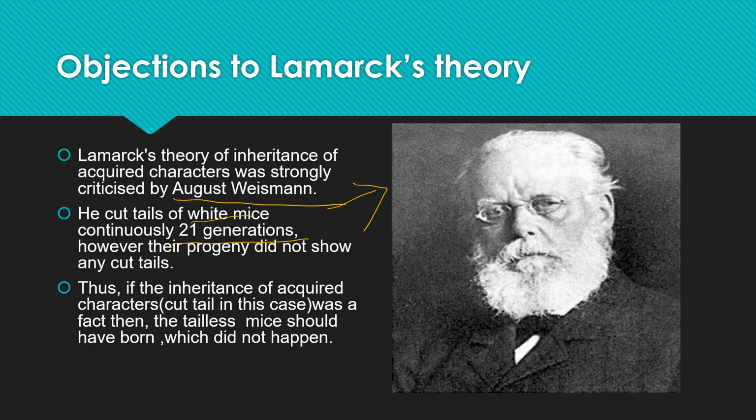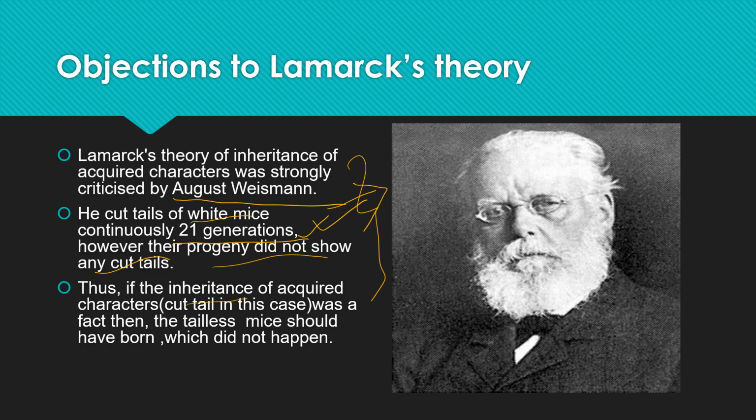If this was inheritance of acquired characters generation after generation, then after 21 generations these mice should be tailless. But this didn't happen. Their progeny did not show any cut tails. But he did this constantly for 21 generations. So it's not a mere 1 or 2 generations.